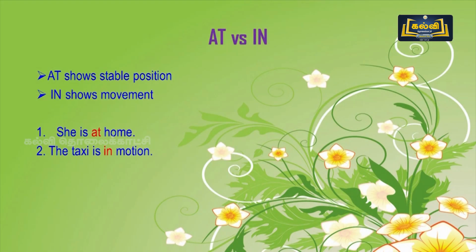And one more explanation, at shows stable position and in shows movement. What is stable position? Without movement. Okay, for example, she is at home. She is at home means she doesn't go anywhere. Second example, the taxi is in motion. Motion means movement. So, the taxi is moving. So, we are using in there.